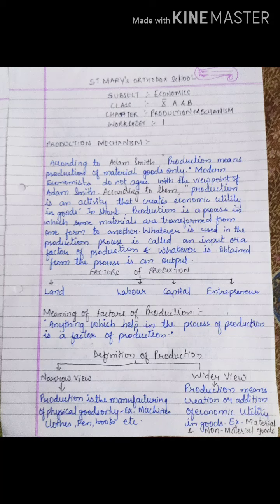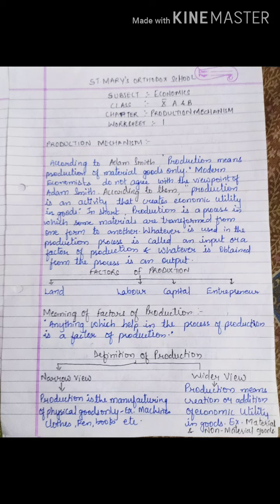Today we are going to start with the chapter Production Mechanism. Now what actually does production mechanism mean? First and foremost, you all know production means converting raw material into finished goods. Fine, so that is what production is. Production mechanism means production of material goods. Production of material goods means something which we can use.